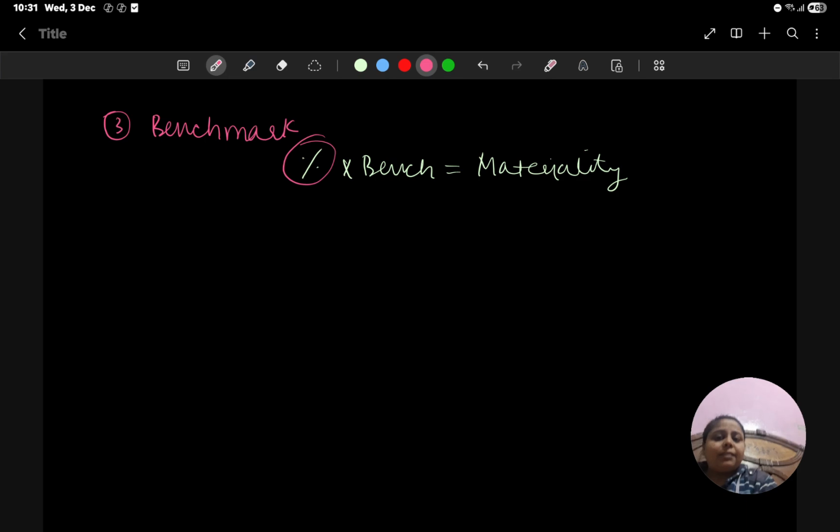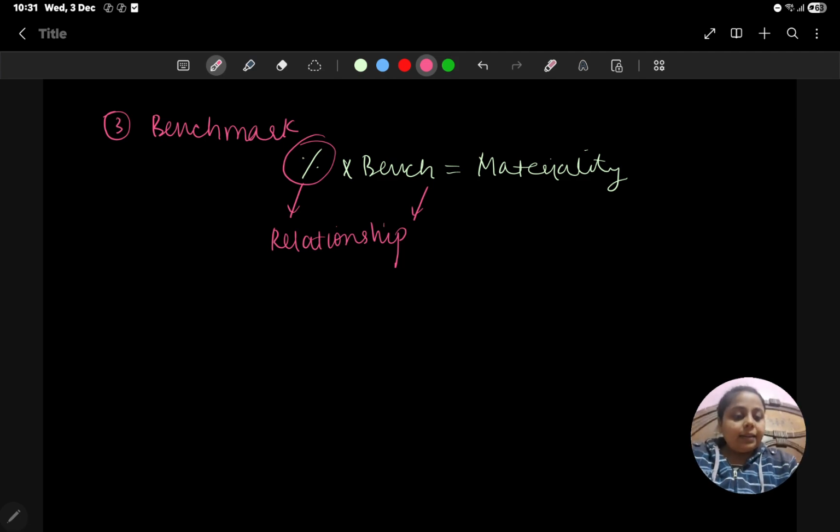Now you will ask, what is the percentage? There must be a relationship between the benchmark and the percentage. Why? Because if we choose the benchmark as profit before tax, the percentage we apply to PBT will always be higher than if we choose the benchmark as total sales. Total sales or total revenue is a very big amount, and PBT compared to sales will be lower. So the percentage we apply to PBT is higher than the percentage we apply to revenue.